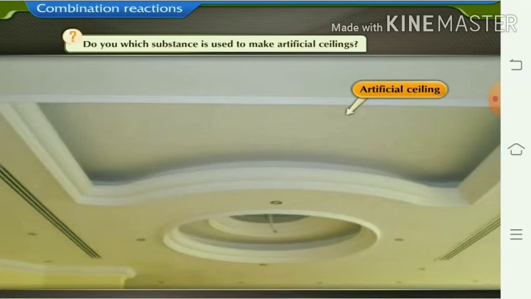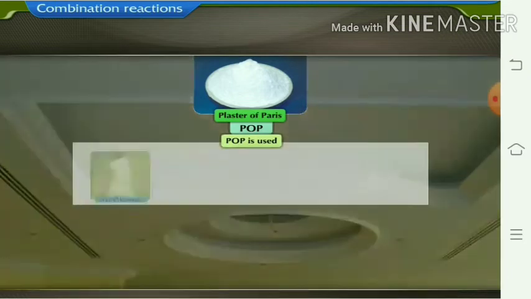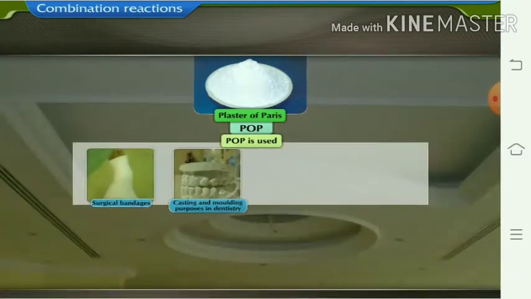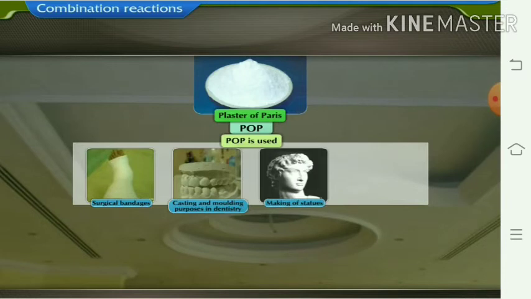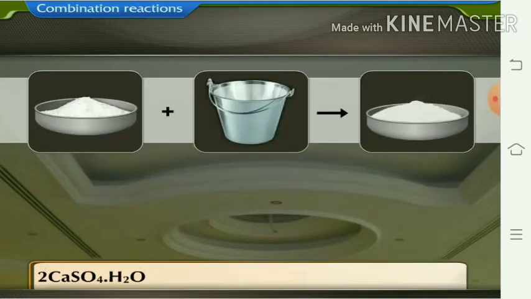Do you see what is used to make this roof, wall or ceiling? The ceiling is made from POP, plaster of Paris. It is used not only for forming ceilings but also for making models for bone fractures.